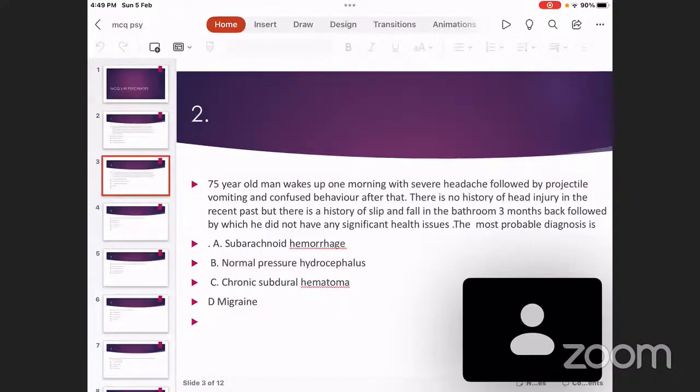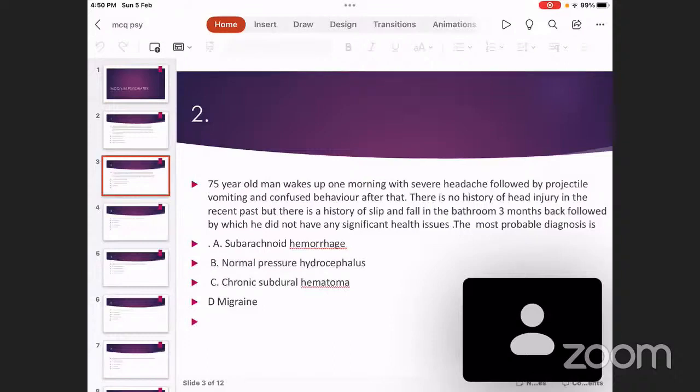So that is regarding migraine. There are some other types of vascular headache also about which questions can come. Another common area is cluster headache. Cluster headache is also very similar to migraine, in the sense that it can also happen as a unilateral headache. But the difference from migraine is that cluster headache is often associated with lacrimation and rhinorrhea. It can happen at night when the person is asleep. The person can be woken up from sleep because of cluster headache.